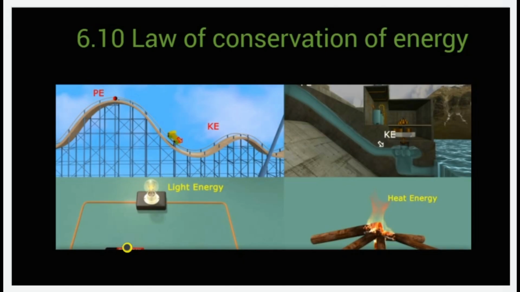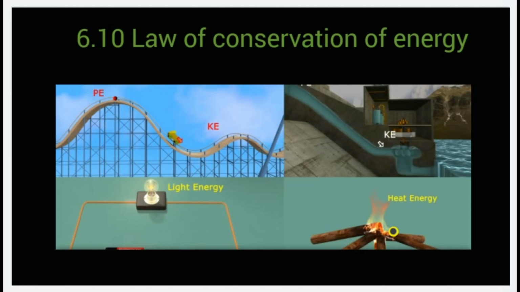With the help of that chemical energy, electrical energy is produced, and that's converted into light energy finally in the bulb. In the same way, firewood is made up of hydrocarbons, a kind of chemical potential energy stored inside it, which gets burned and releases heat energy.